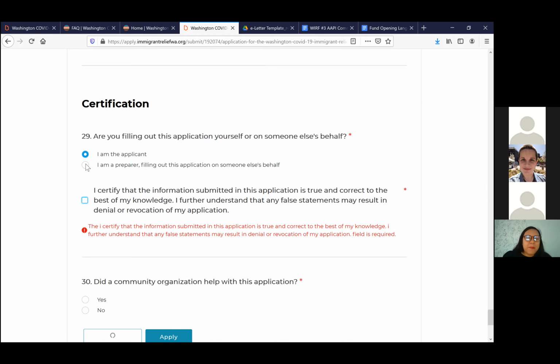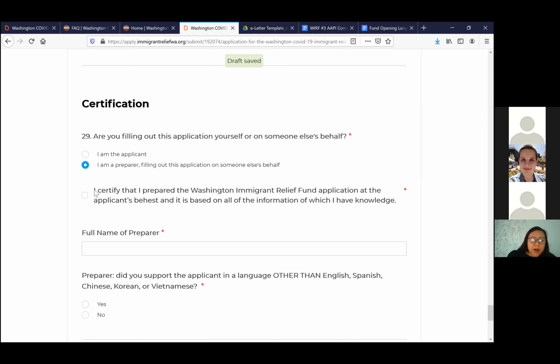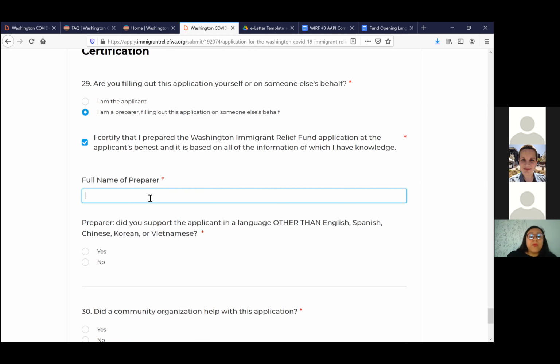All of us here are going to be completing applications on behalf of other people. So we would select I am the preparer. We would still certify that we completed this application to the best of our knowledge with the information that the person told us. And we will write our name. So please write your full name.